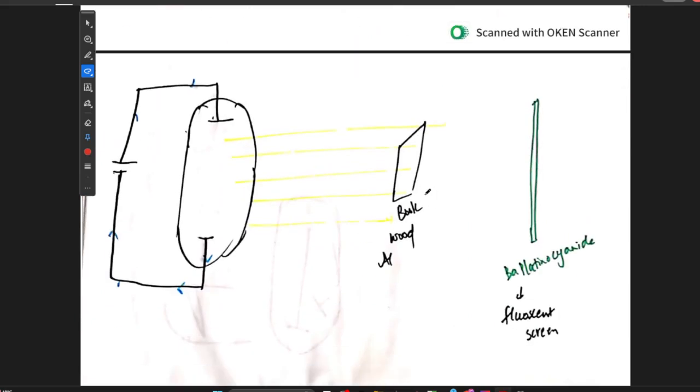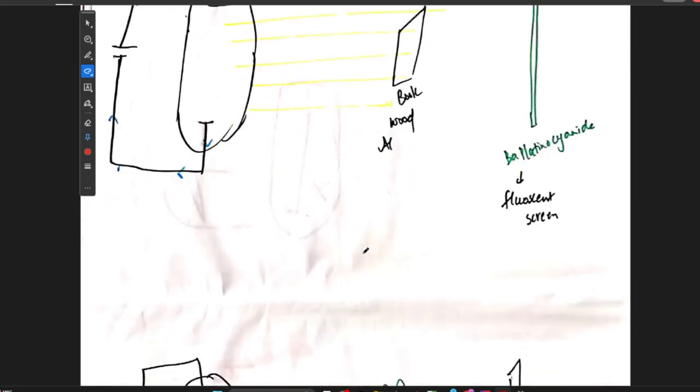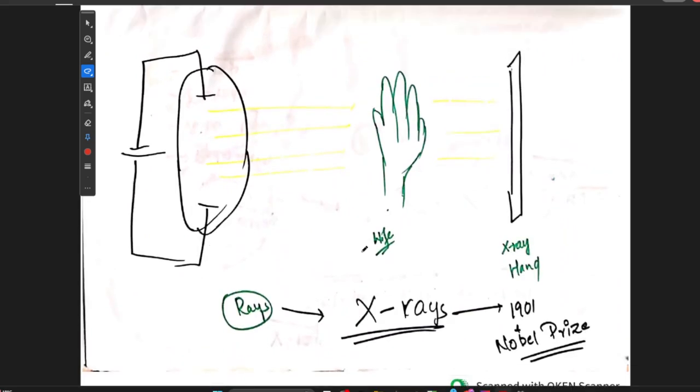Once he had discovered these unknown rays, which were named X-rays by him, he started experimenting. He started placing different objects in between the cathode ray tube and the fluorescent screen, that is barium platinocyanide. When he placed wood, aluminium, he got different types of images. Based on that he conducted many experiments, and one day his wife placed her hand between the X-ray tube and the